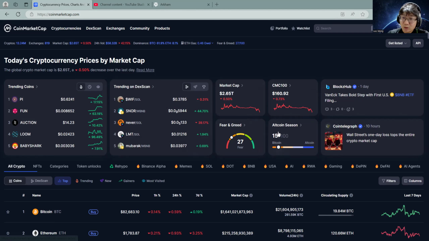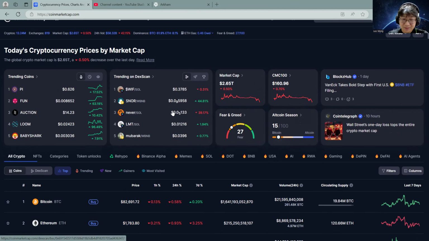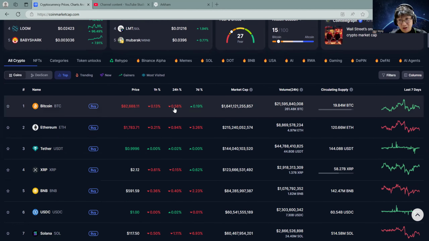You can see whether it's altcoin season or Bitcoin season, or neutral. Technically it's still Bitcoin season, so money is still mostly flowing into Bitcoin. And what is an altcoin? That's every other coin outside of Bitcoin. That's all you need to know for now. There's actually more to it, but for now that's all I want you to think about.